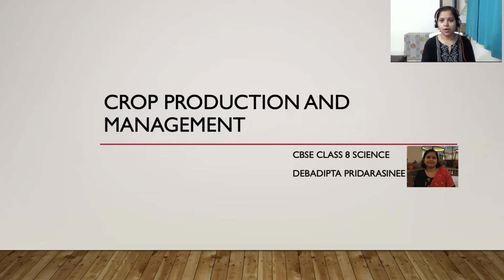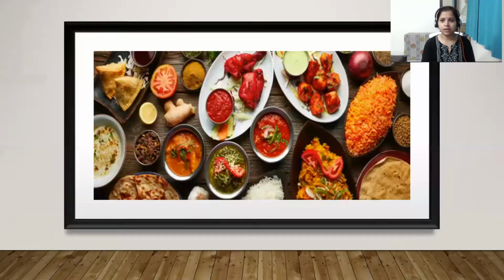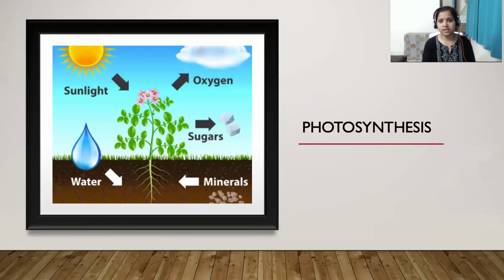So you all know that all living organisms depend on food for their growth and development. Food gives us energy, which is very essential to carry out all the body functions such as digestion, excretion, blood circulation, etc. And in your previous class you have already studied that all green plants are autotrophs.